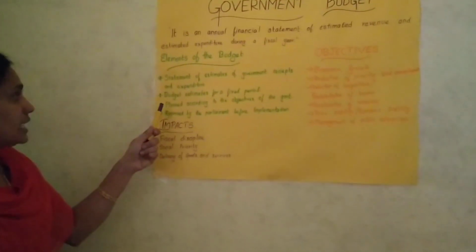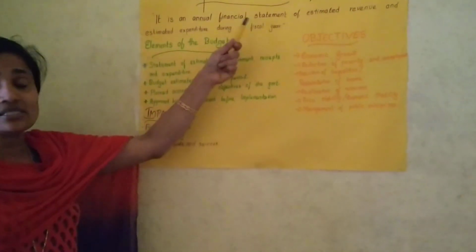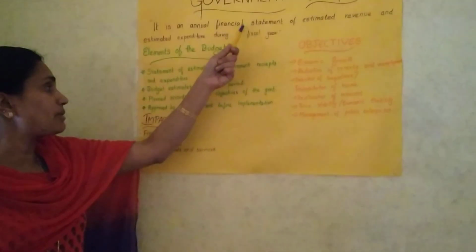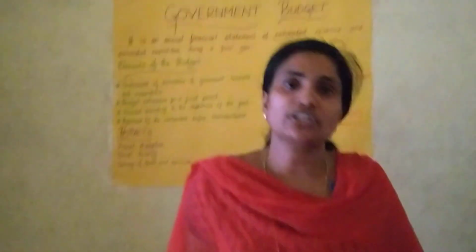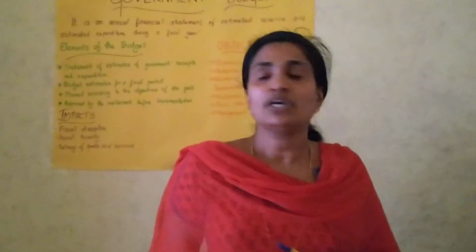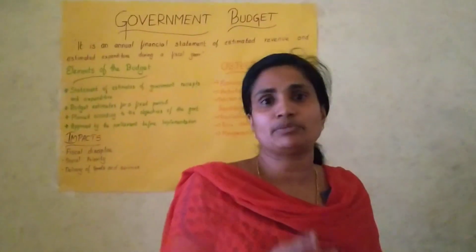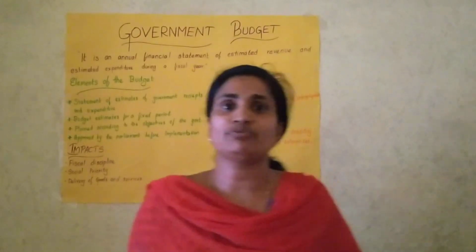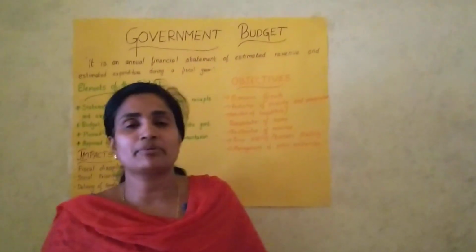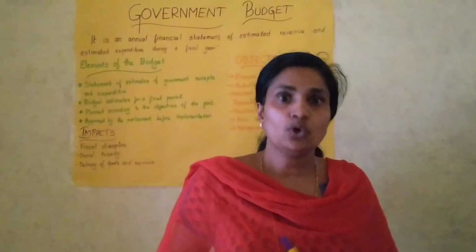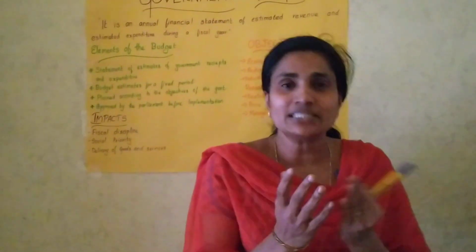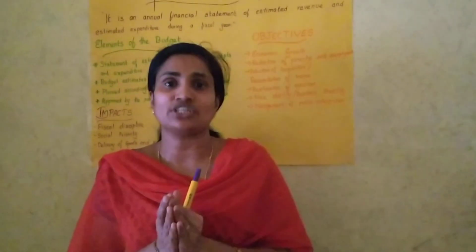The third element is planning. This government budget is planned according to the objectives of the government. There are certain objectives of the government. The main objective, as everyone knows, is the welfare of the people. The government is working for the welfare of the people. The best example is the present-day problem of coronavirus. Who plays an important role in tackling this situation?